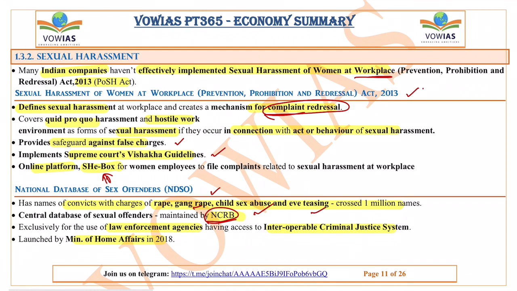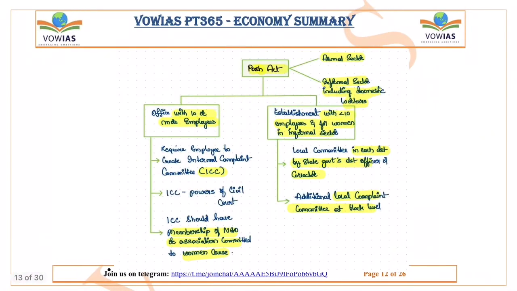Recently it has crossed 1 million names. This is an exclusive database which will be used only by the law enforcement agencies. It was launched by the Home Ministry in 2018. So remember, this is maintained by NCRB. It has the names of the convicts who were charged with rape, gang rape, child sexual abuse, and eve teasing.